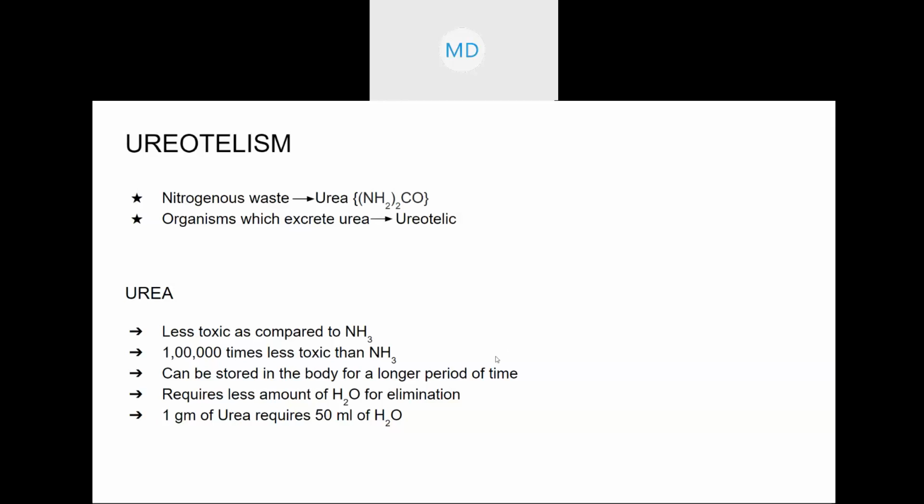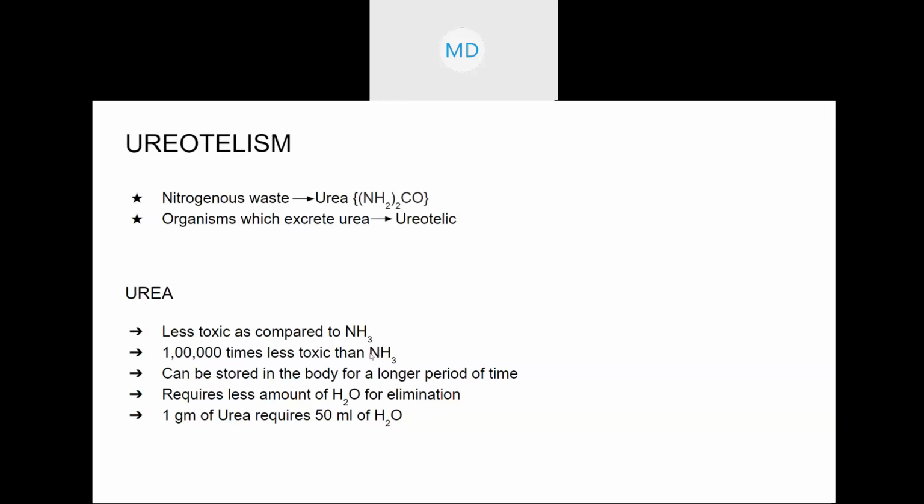Ammonia is the most toxic. Urea is a little bit less toxic as compared to ammonia. How much less toxic? It is 1 lakh times less toxic than ammonia. 1 lakh times is very high. It is not like one or two or 10 times less toxic. Urea is 1 lakh times less toxic than ammonia.